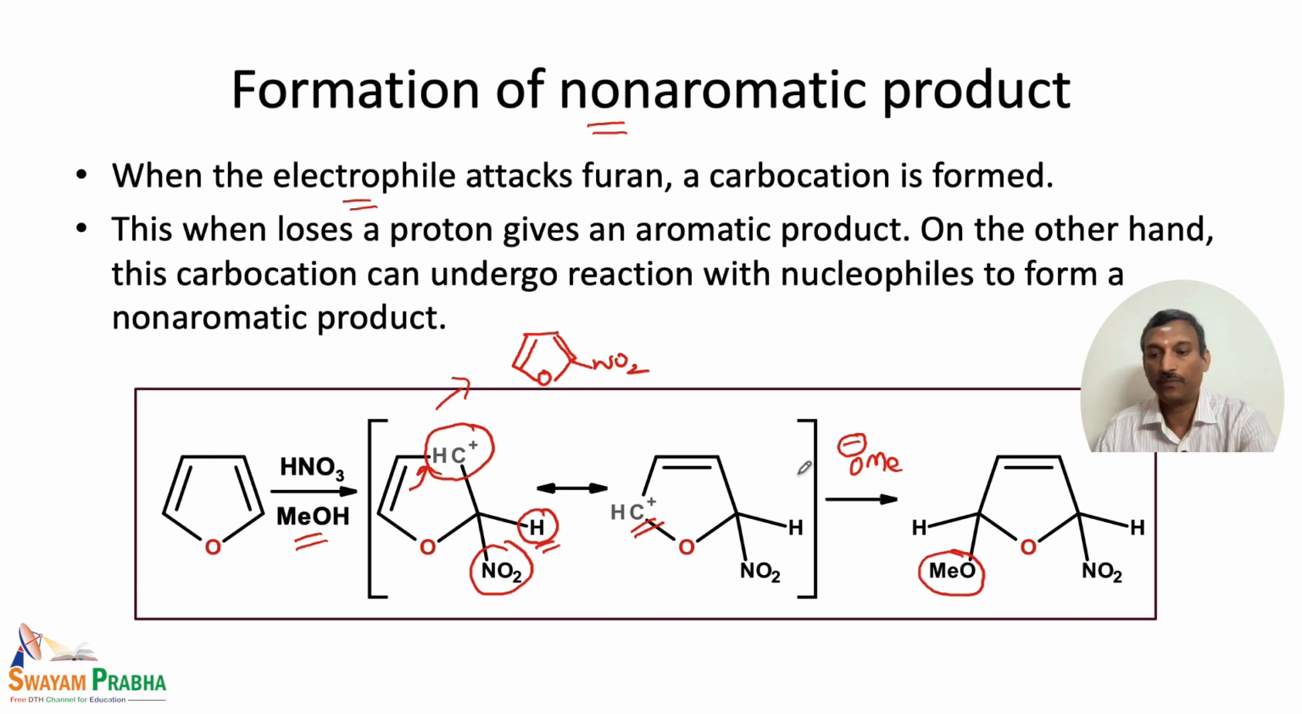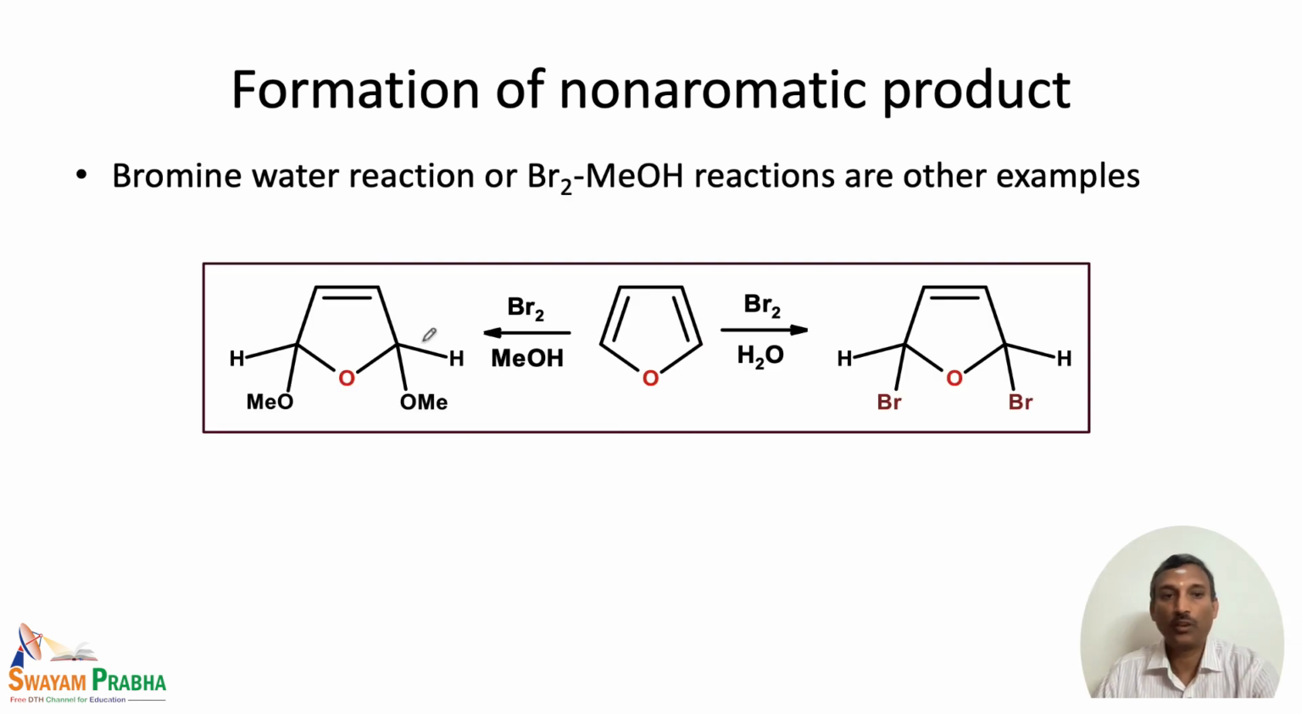non-aromatic product. There is also another reaction in which bromine water or bromine in methanol reacts with furan to give a non-aromatic product. If it is bromine water, we end up with a dibromo derivative, and if it is bromine and methanol, we actually end up with a dimethoxide derivative.